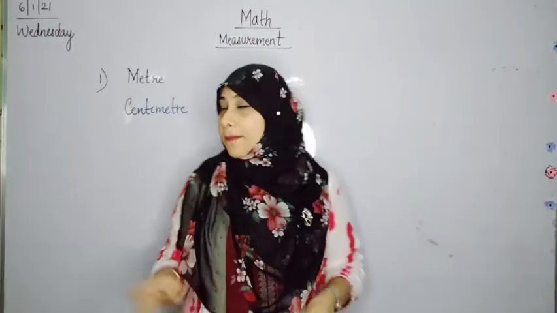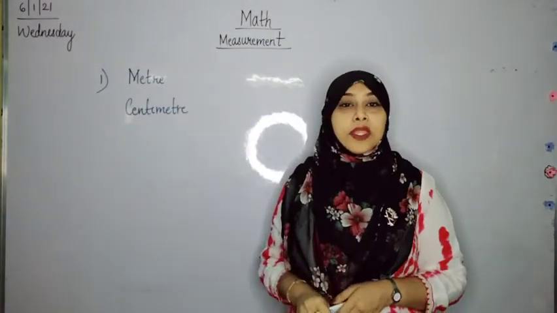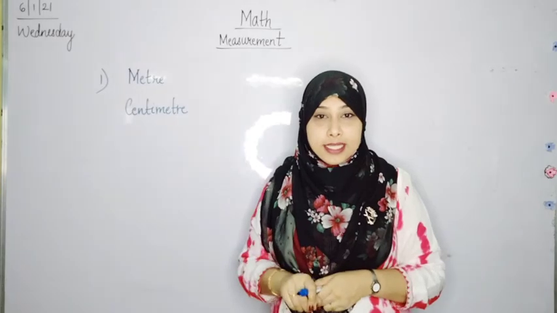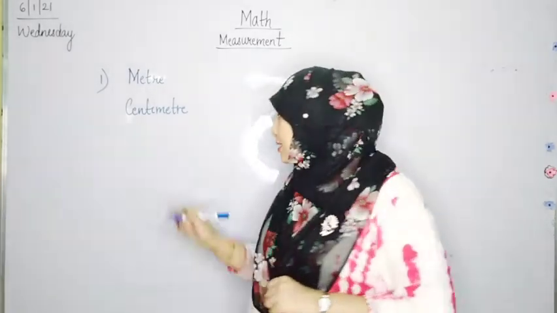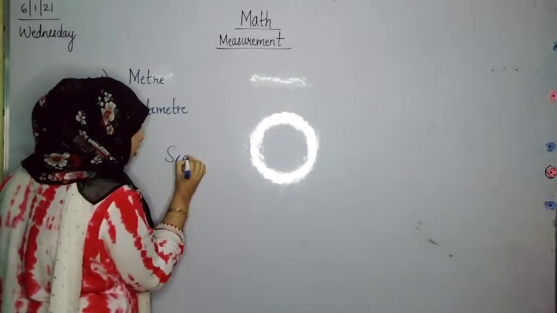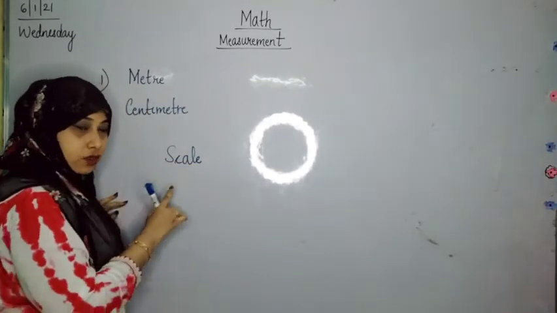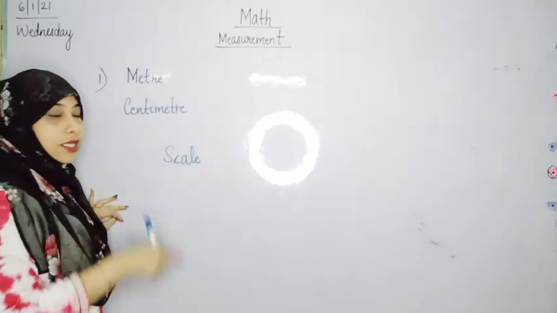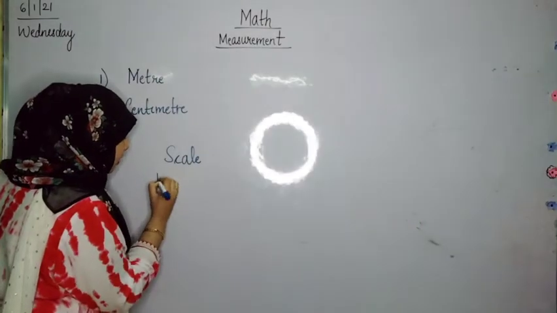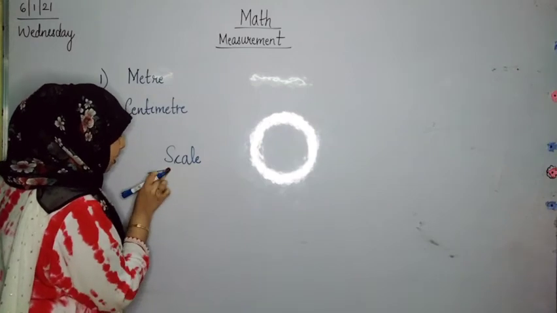Yes, do you all remember meter and centimeter? What were we using to measure things that time? We were using a scale. Yes, you remember we used a scale to measure the length of our textbook, and we even saw using a measuring tape.